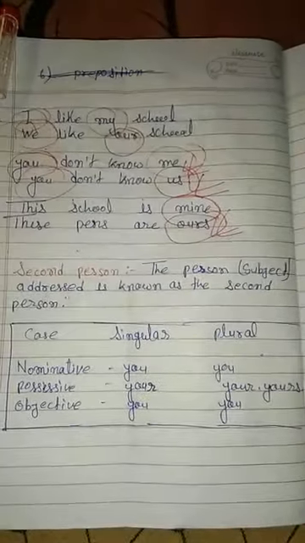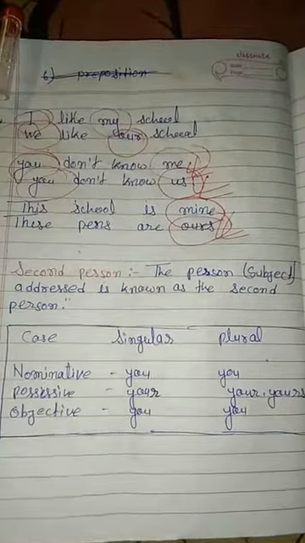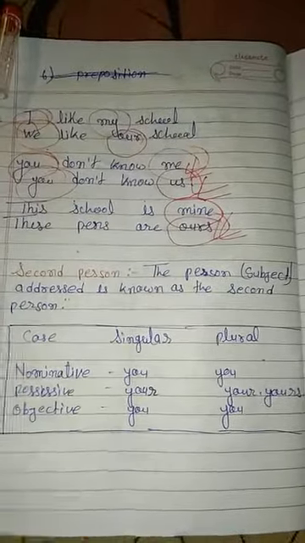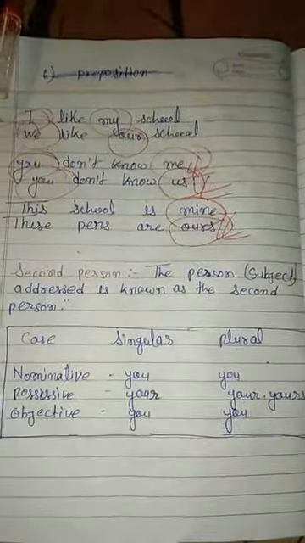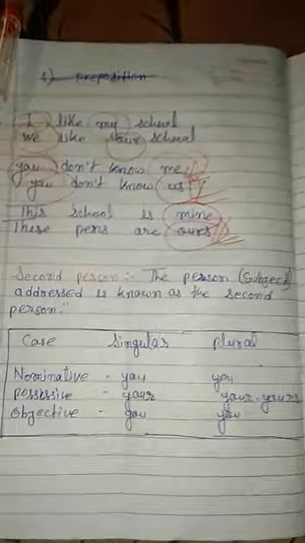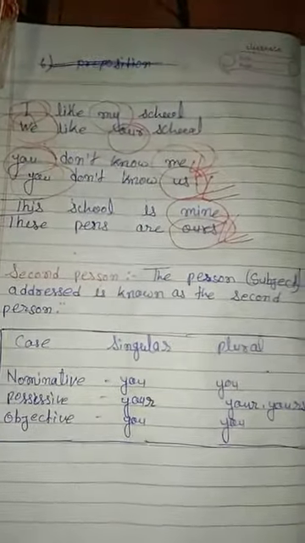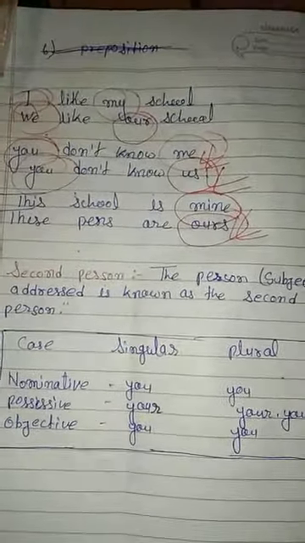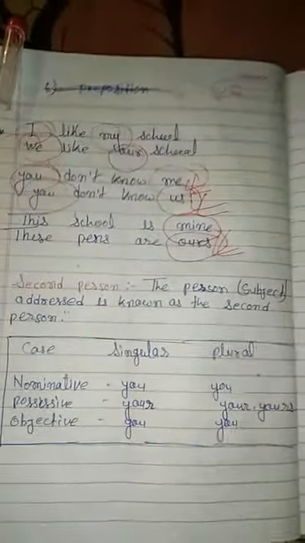A person to whom the speech is addressed is known as the second person. It means the person to whom I am speaking will be second person. It means who listens.